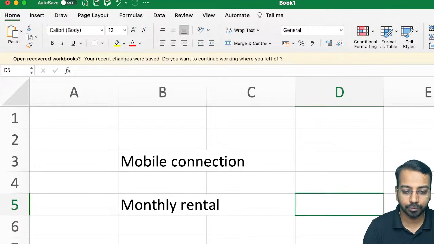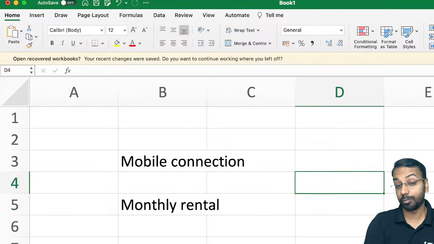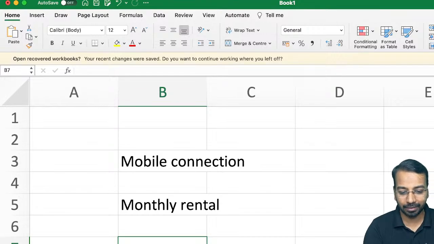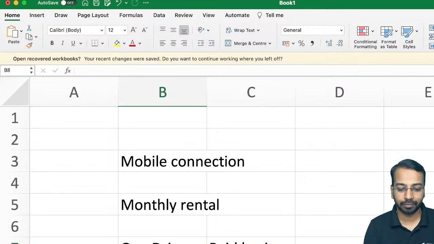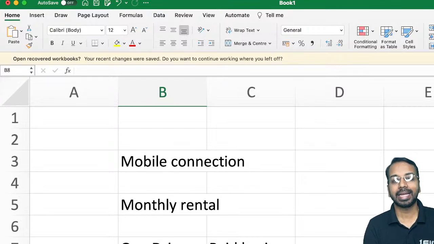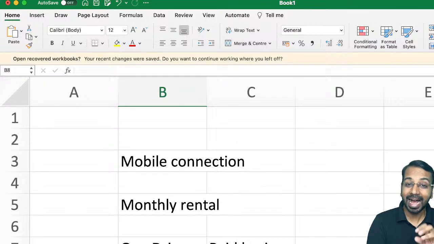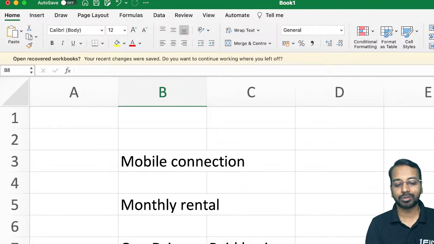A lot of you would be using Google Drive, but that will be on a free basis. We use OneDrive on a paid basis. We pay annual rent to Microsoft, considering that they provide us storage space. Now this also is not an identified asset, because I do not know in which hard disk, in which server Microsoft is storing my data. So in that case, it does not become an identified asset.